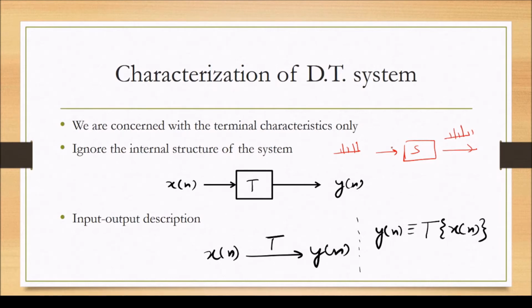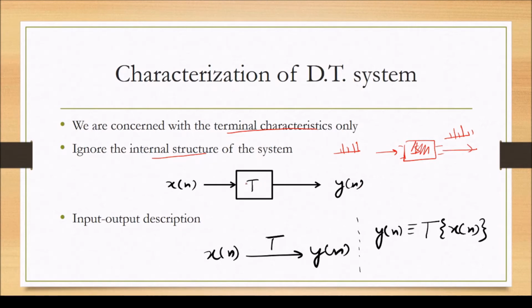So we are just observing the input terminal and the output terminal of the system. We are not concerned about the internal characteristics of the system. We are only concerned with the terminal characteristics, and we ignore the internal structure of the system. So we can say that x[n] is transformed into y[n].